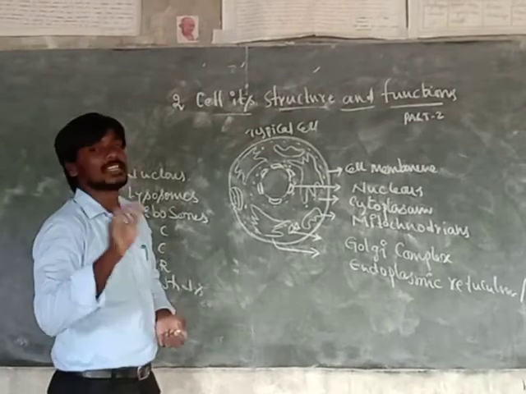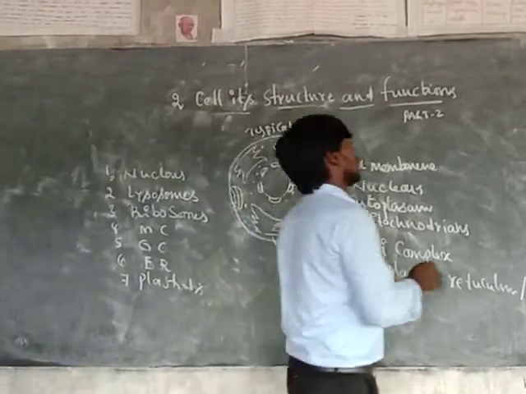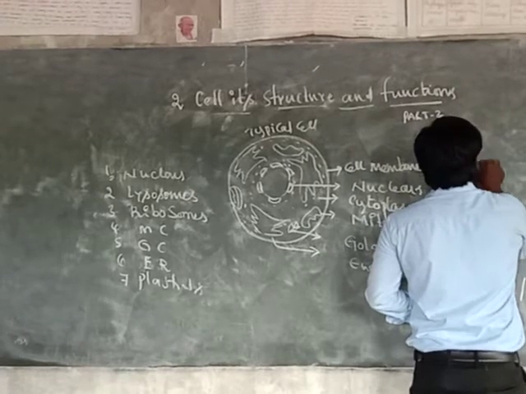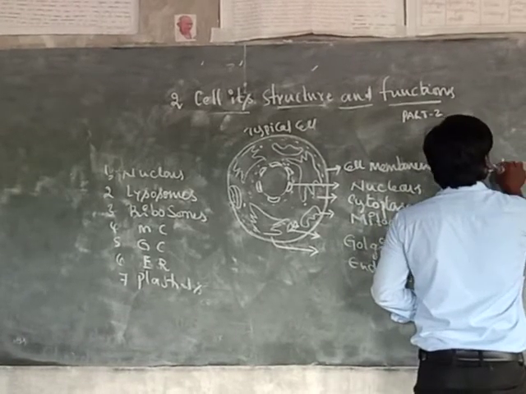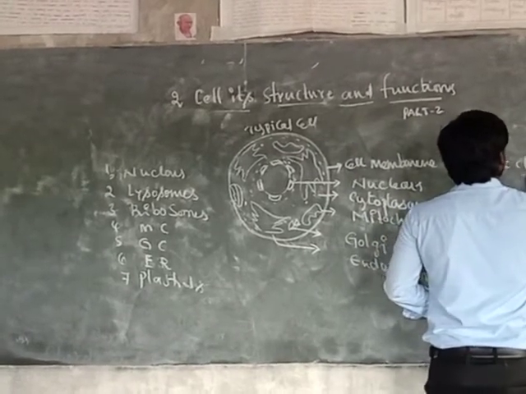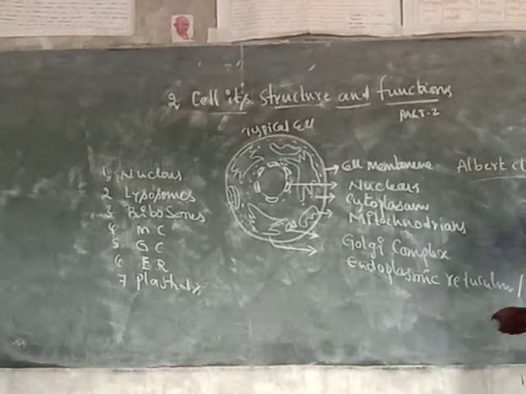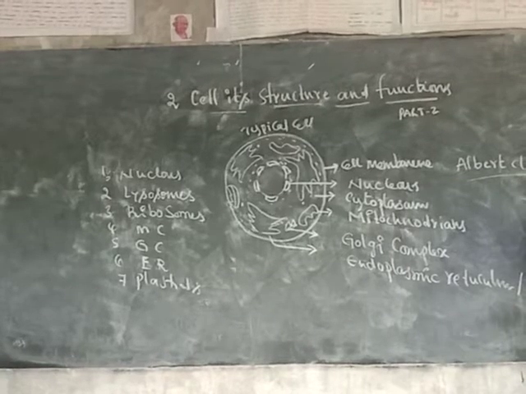The father of cell biology is Albert Claude.